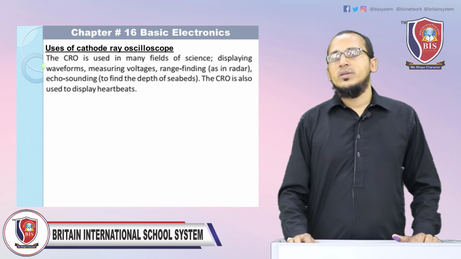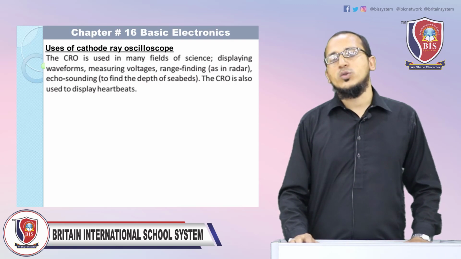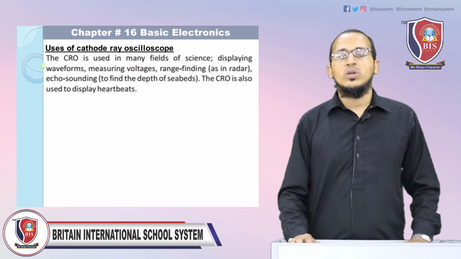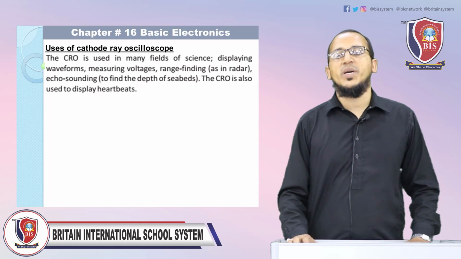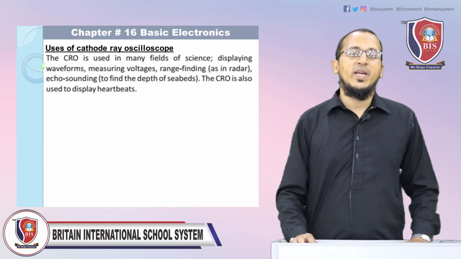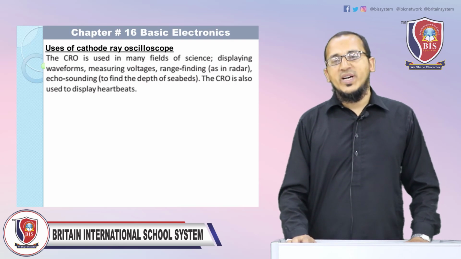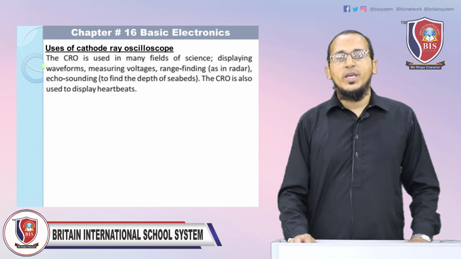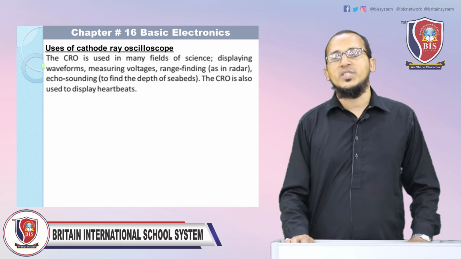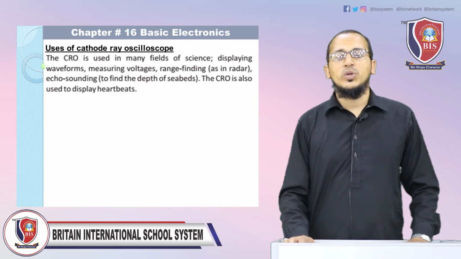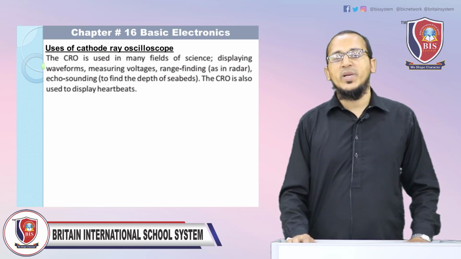The last topic is uses of the cathode ray oscilloscope. The CRO is used in many fields of science: displaying waveforms, measuring voltage, range finding as in radar, and echo sounding to find the depth of seabeds. The CRO is also used to display heartbeats.